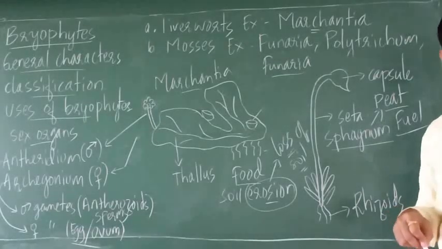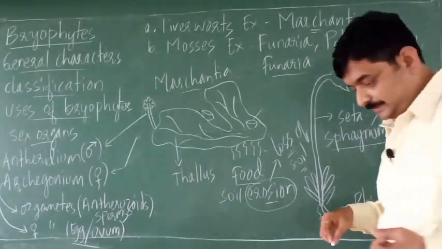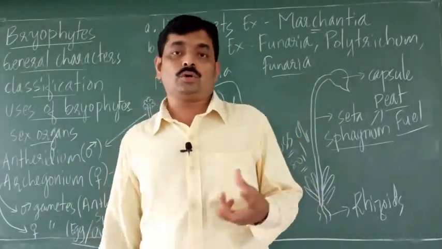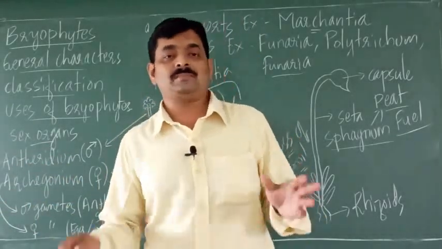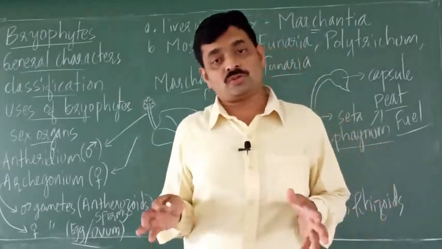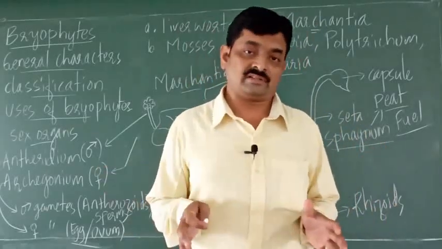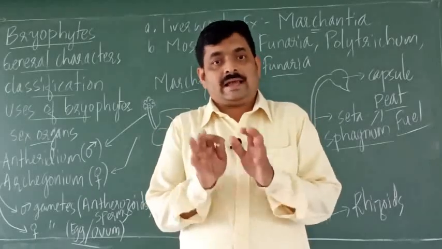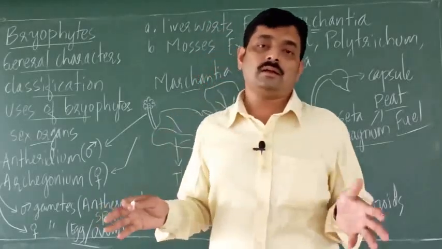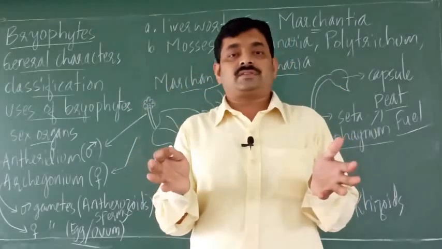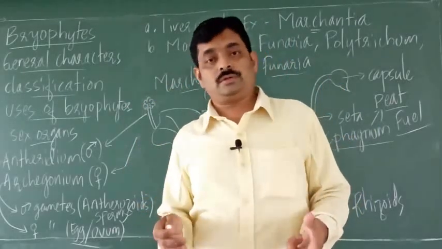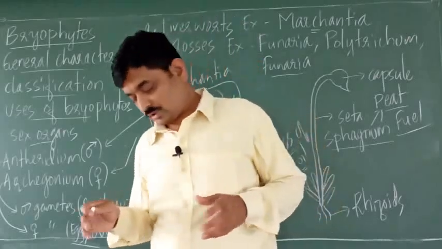Then sphagnum has a good water holding capacity. Sphagnum, a type of moss, can retain a lot of moisture, and this is used for packing plant materials during export. So these are some uses of bryophytes.